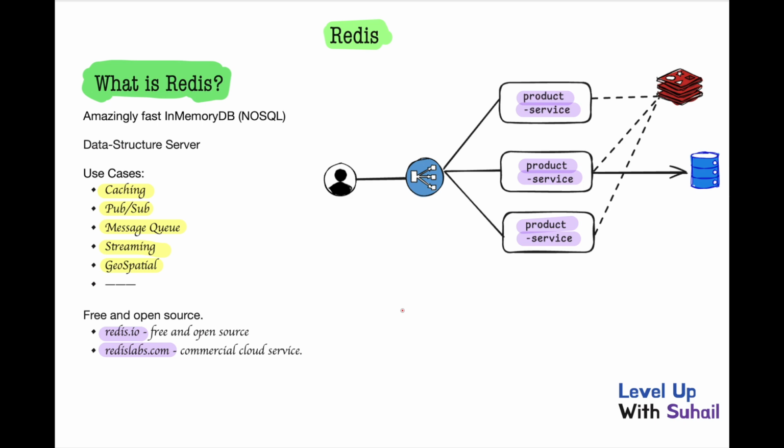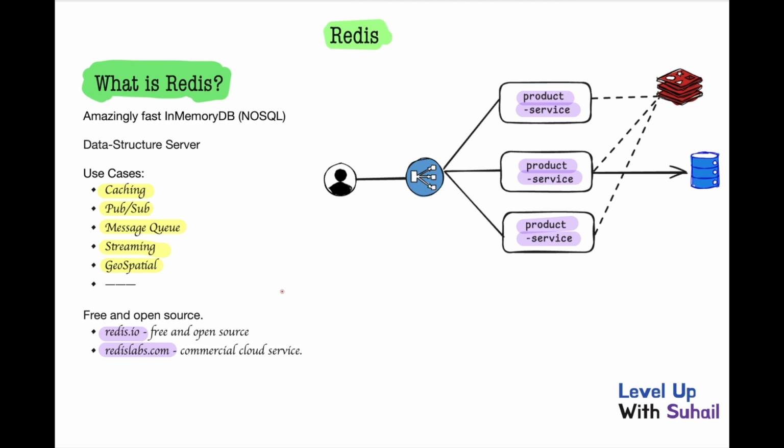The next question could be, who uses Redis? You can name almost any famous company, for example Netflix, Twitter, Slack, Stack Overflow, Airbnb. Each and every famous organization uses Redis.